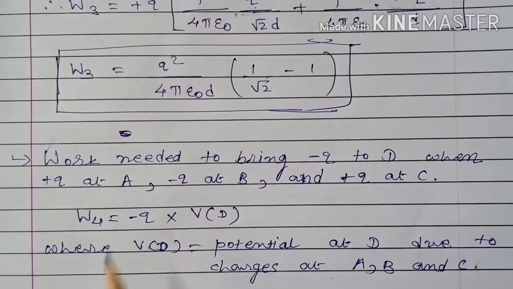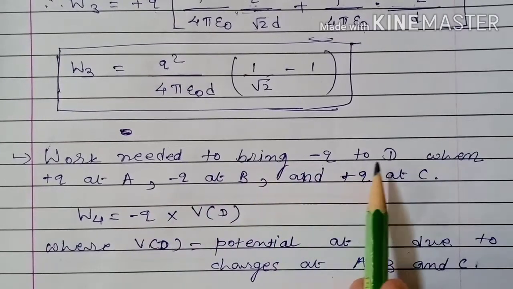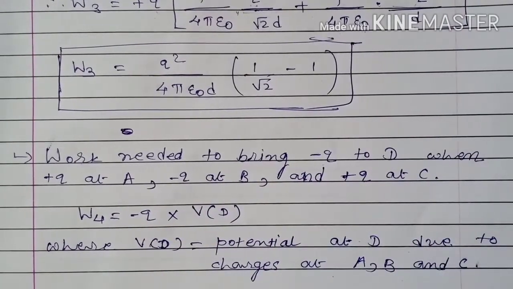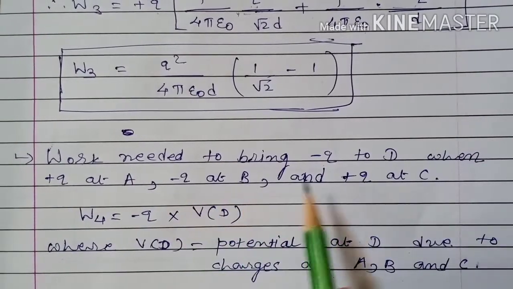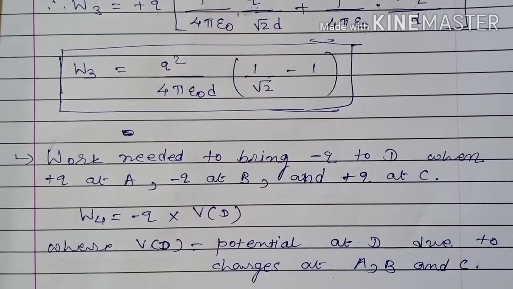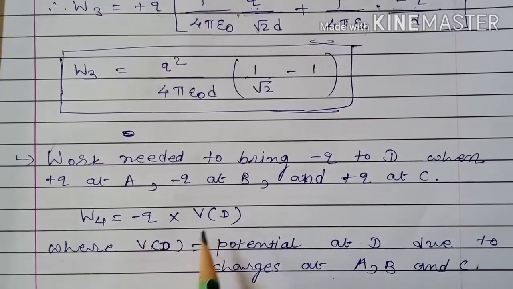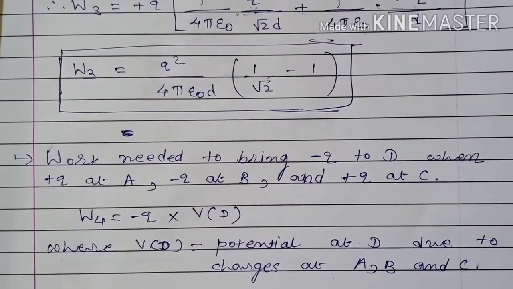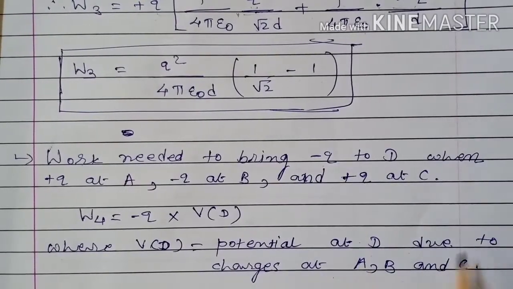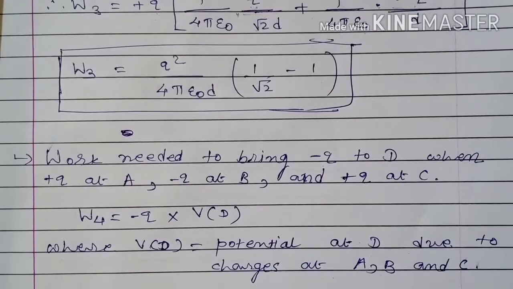Same way, work needed to bring minus Q to D, when plus Q is at A, minus Q is at B, and plus Q is at C. Then W4 is equal to minus Q into Vd. Now this is the potential at point D due to three charges, that is, potential at D due to charges at A, B and C.